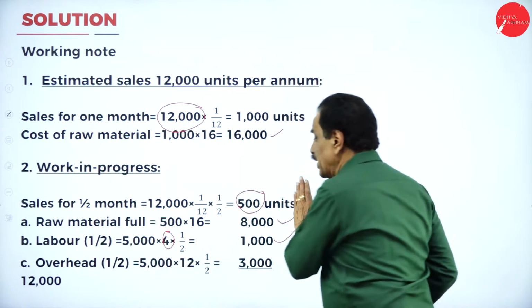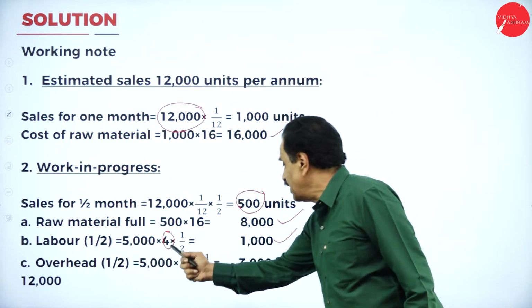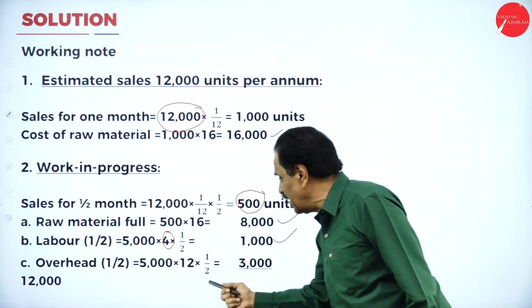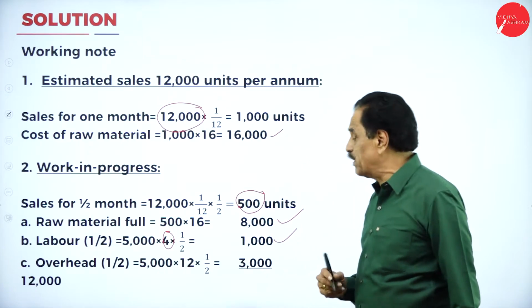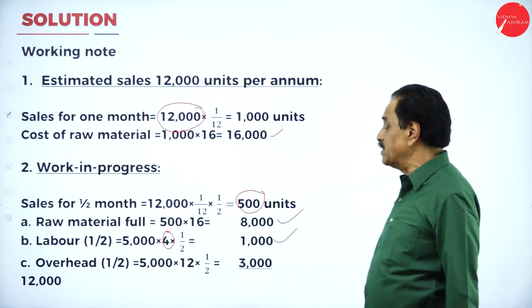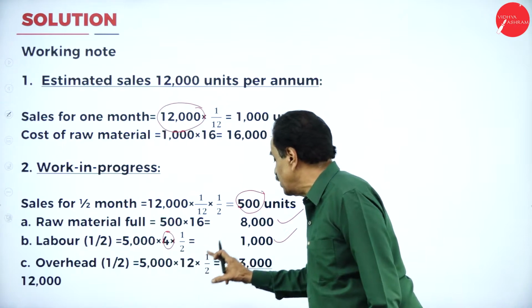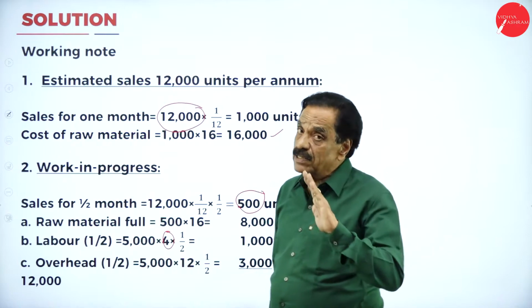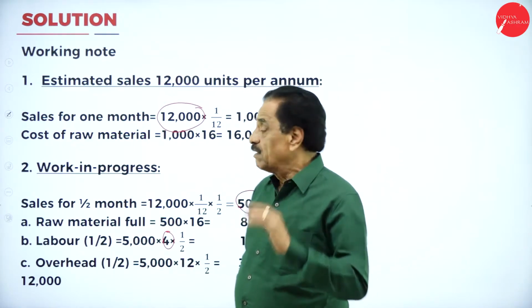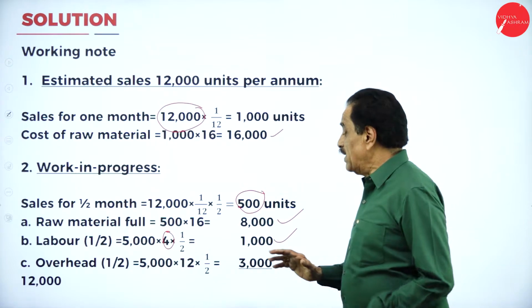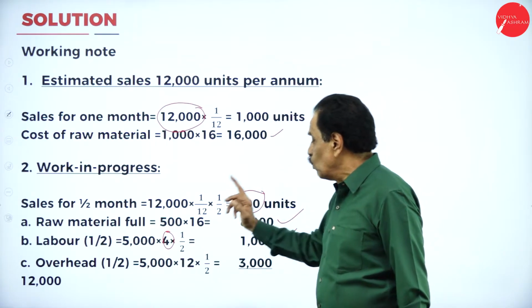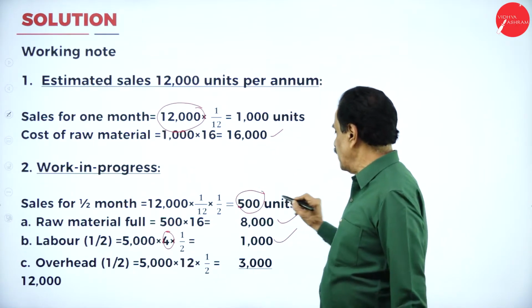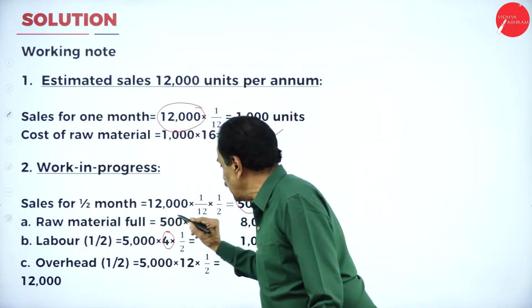So 500 units into 16, 500 units into this value of 4, then 500 units into 12. What you have got? Labor charge is 12 rupees. You divide for half a month, as they consider. Labor is half, overhead is half, whereas material is full. So material, how many units? 12,000, 1 by 12 we say, comes to 1 by 12 per month. Half is 500 units. So raw material will come full.